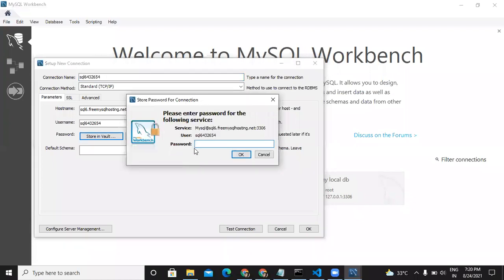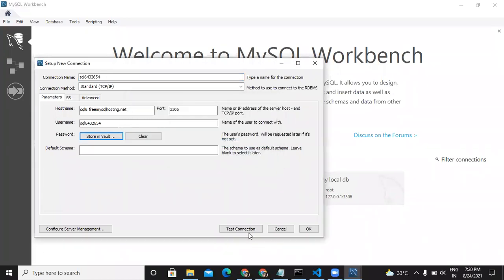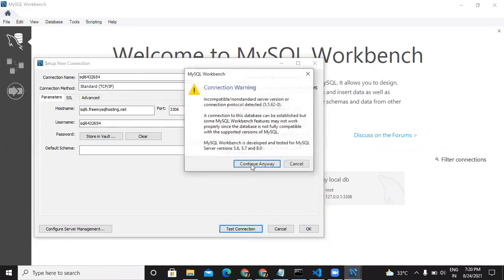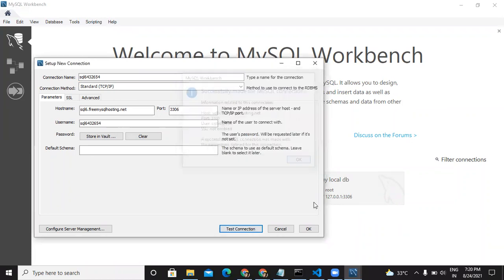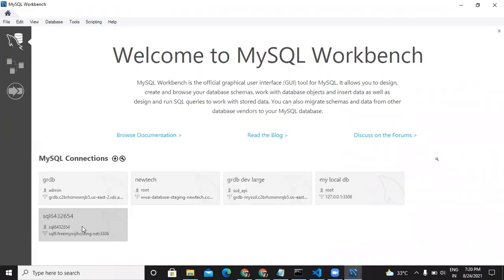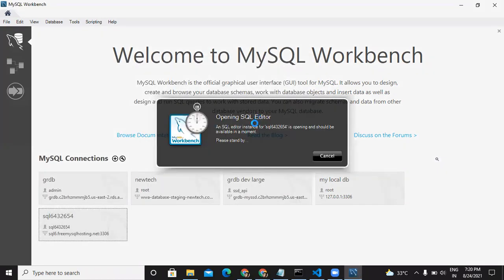I click on store in vault. I'll paste the password here. Click on OK. Click on test connection. Test if it is connected or not. Yeah, successful connection was made. So it's connected. If I click on this, it will open the database for me.